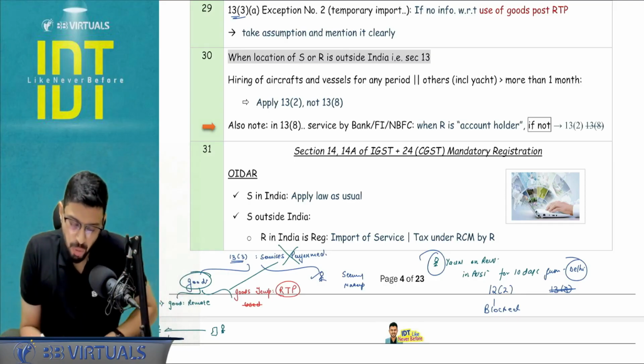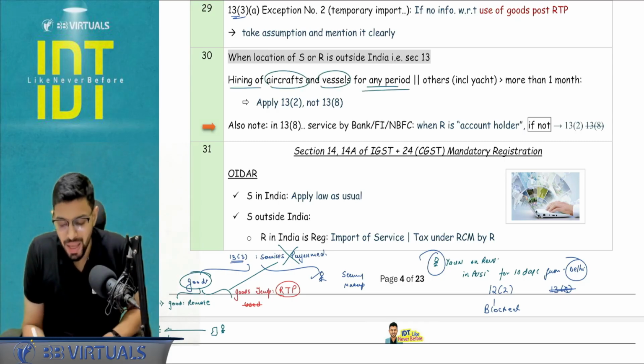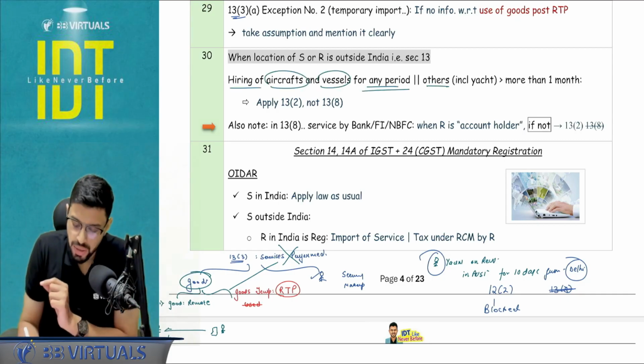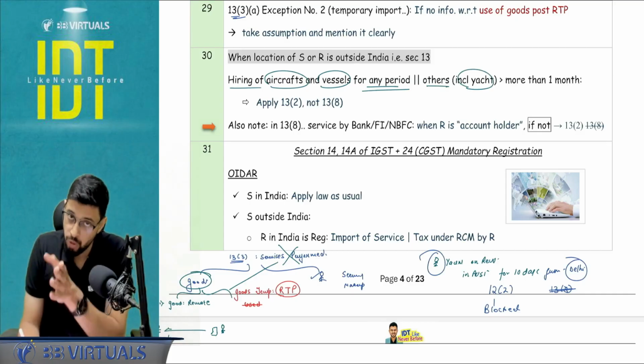Okay. So just a point to be noted with respect to 13.8. Hiring of aircraft and vessel for any period, it falls under 13.2. Others including yacht up to the period of 1 month, 13.8.